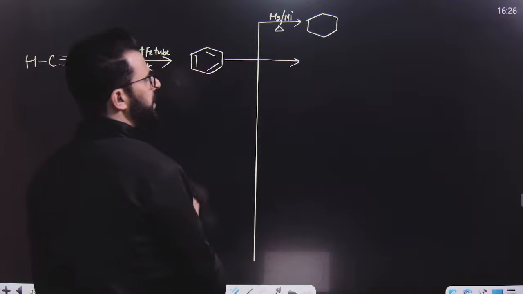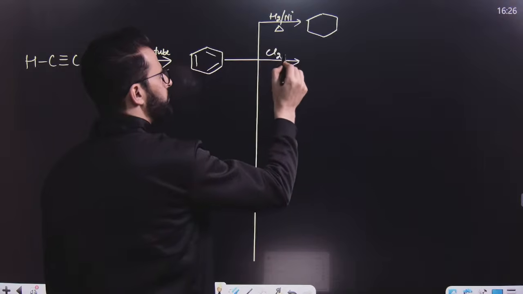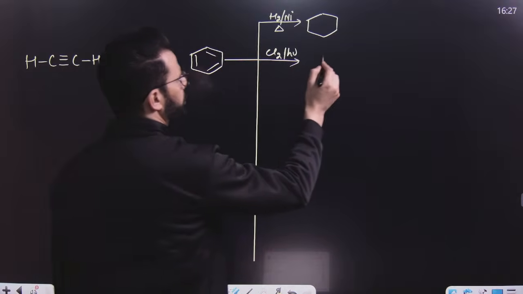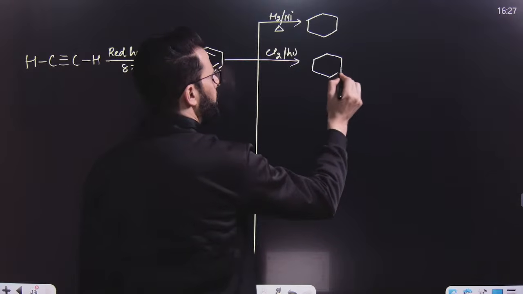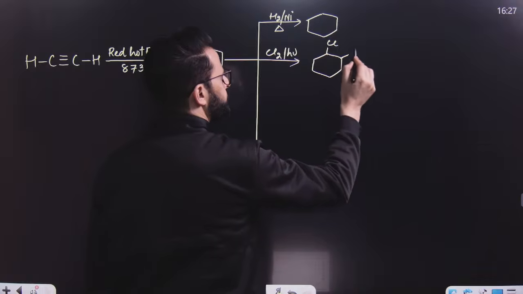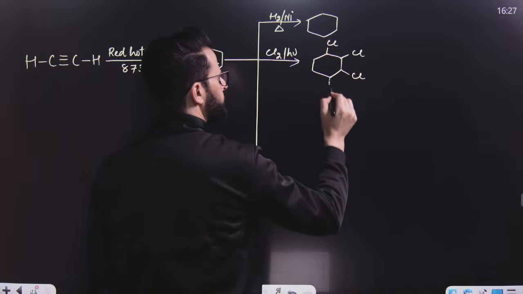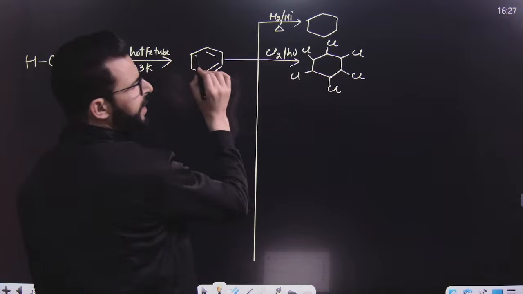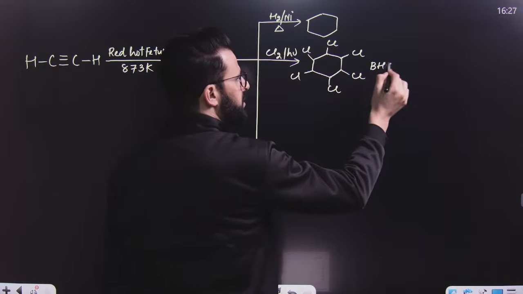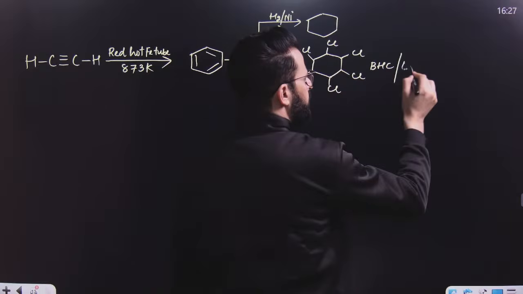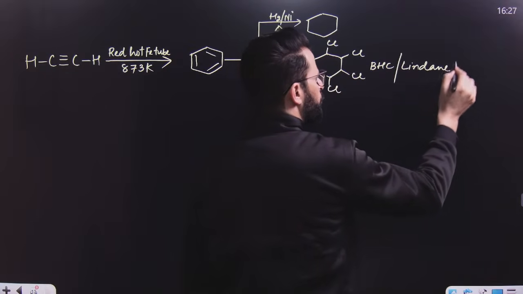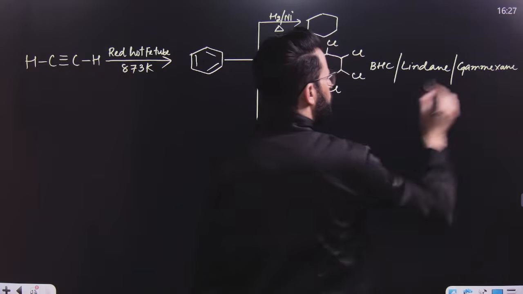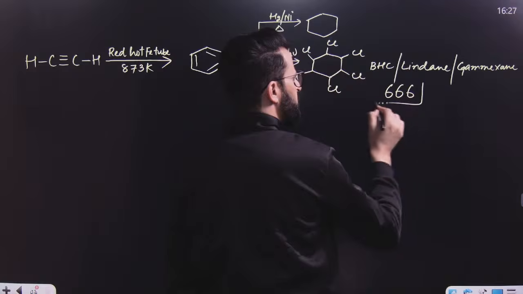Now, if I treat this with chlorine in presence of sunlight, what will happen? It will result in the formation of this. This is basically the hexachloride obtained from benzene. That's why this is known as benzene hexachloride. Its another name is lindane. You can say gammexane. You can say 666. This is a very important name.